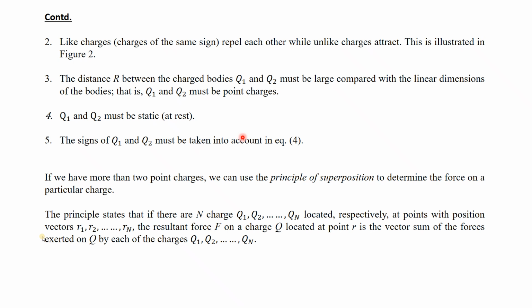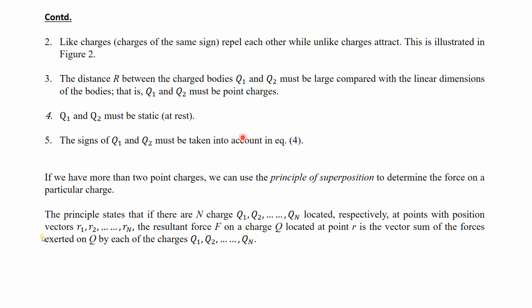Suppose Q1 and Q2 are separated by a distance of 2 meters. Then the charges also have some shape. Suppose it is a round sphere, so the diameter of the charge should be almost 1000 or 10,000 times less compared to the distance.